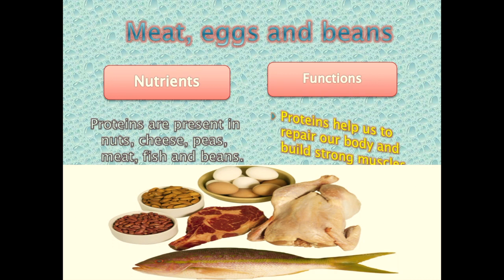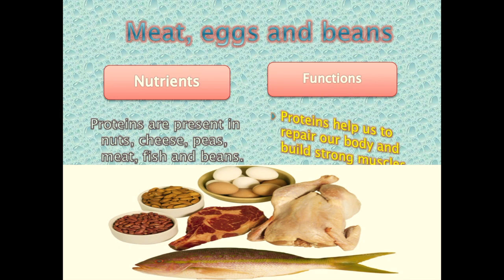These food groups also contain vitamins and minerals, and vitamins and minerals help our body to function properly and keep us from falling sick. Vitamins like vitamin A, vitamin B, and iron. Let's see what is the function of vitamin A. Vitamin A helps us to see in the dark.